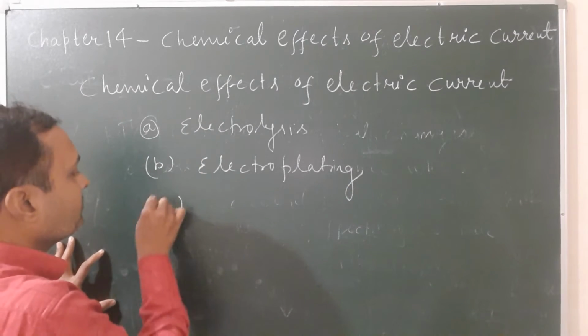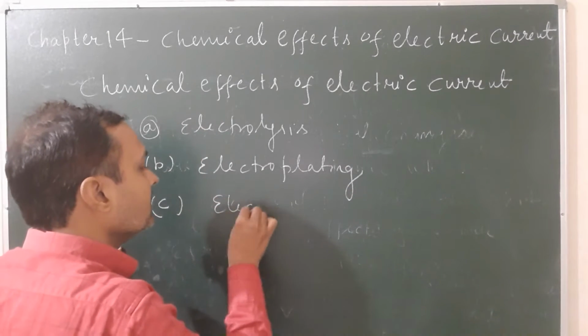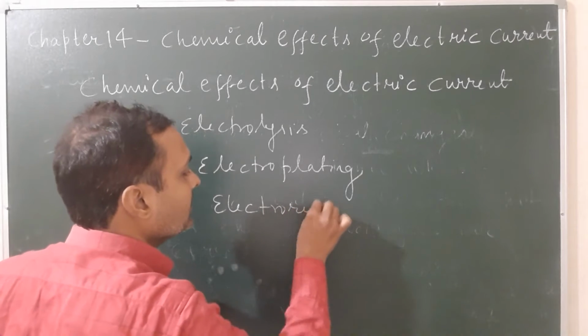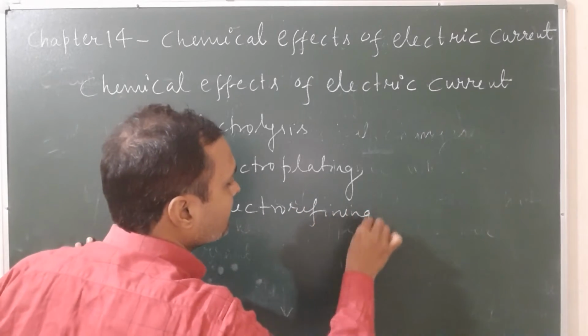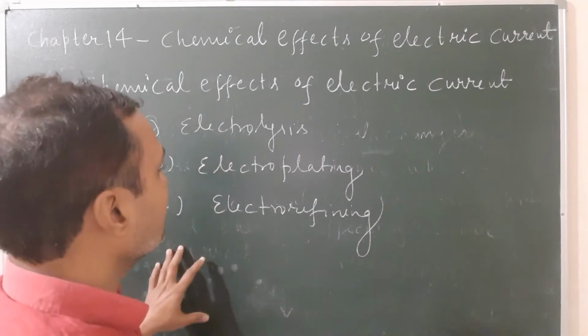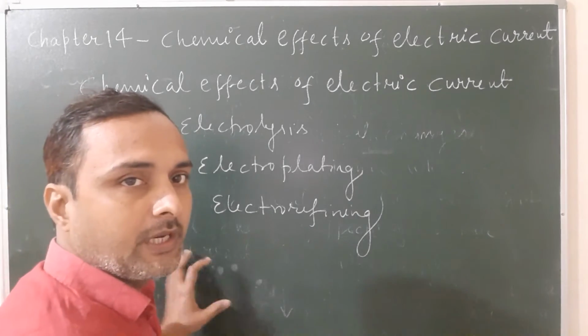So these are the processes that are the examples of chemical effect of electric current.